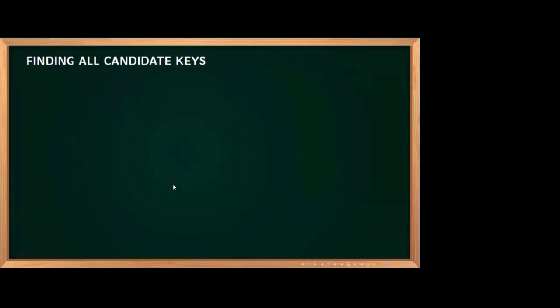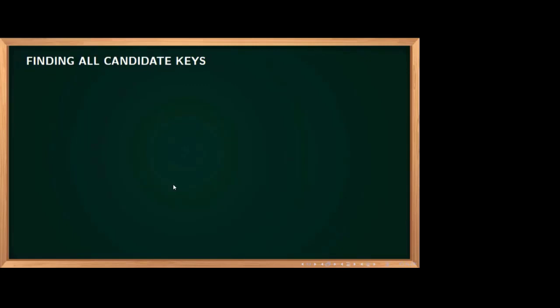Now we are going to find, it's a very, very important question. Every time GATE questions are coming from finding all candidate keys. And why is this very important? Because if you want to find which normal form a particular table is in, anything related to normal form, the first step will be to find all the candidate keys from the given schema using the given functional dependencies.